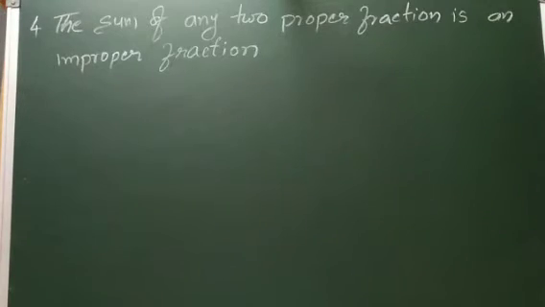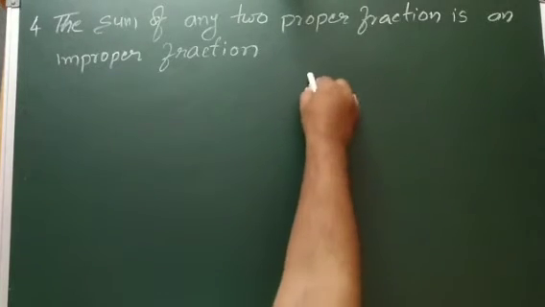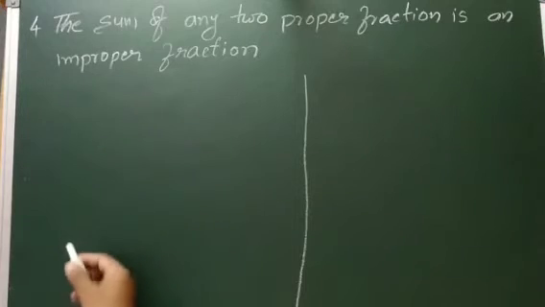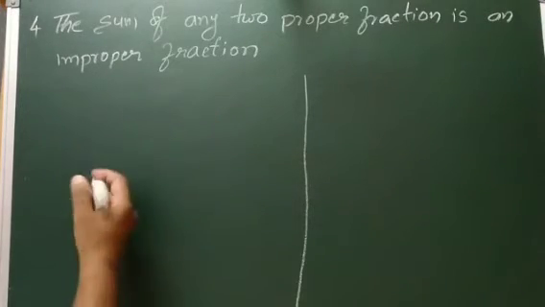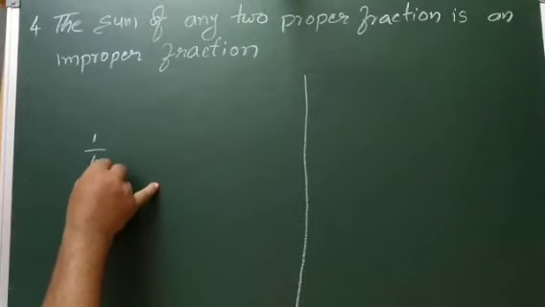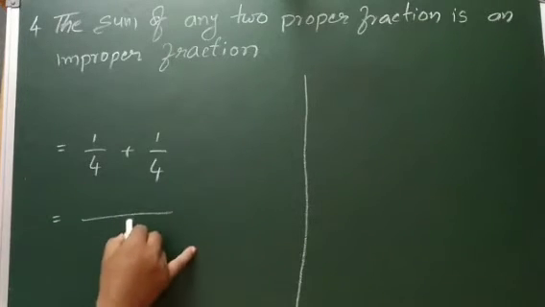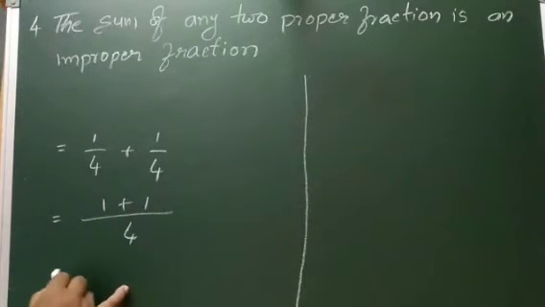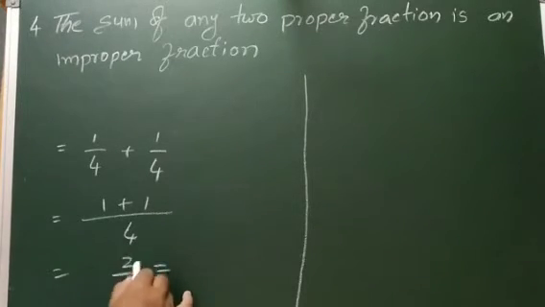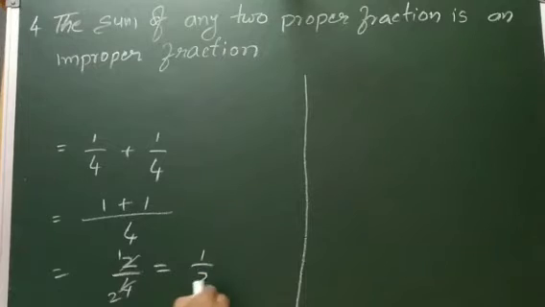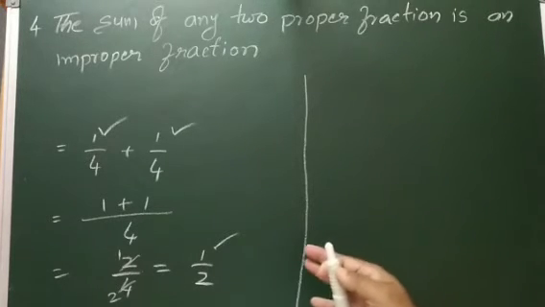Fourth question. The sum of any two proper fractions is an improper fraction. Okay, I will take two examples here. Proper fraction means, suppose I take 1 by 4 plus 1 by 4. When the denominators are the same, I can take them directly, but the numerators I can add. So this is 2 by 4, which equals 1 by 2. This is a proper fraction, this is a proper fraction, and the answer is also a proper fraction. But it will not always come like that.